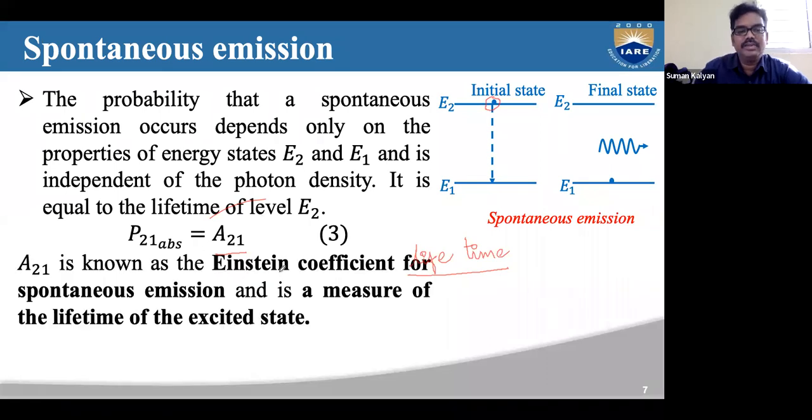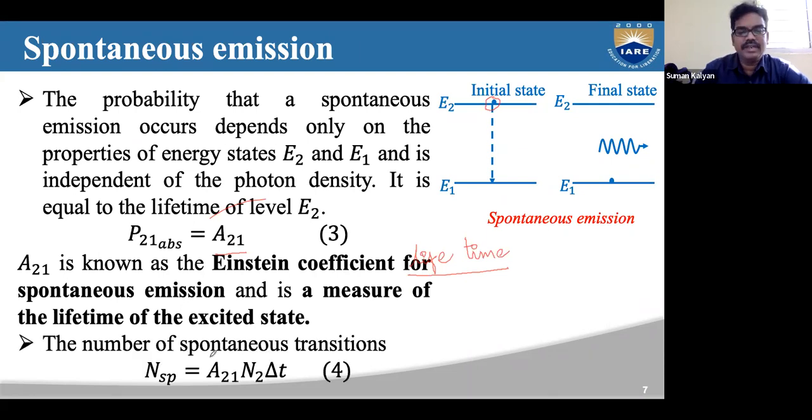Here A21 is known as the Einstein coefficient for spontaneous emission and is a measure of the lifetime of the excited state. Now, what is the total number of spontaneous emissions that can occur in a time interval delta t?